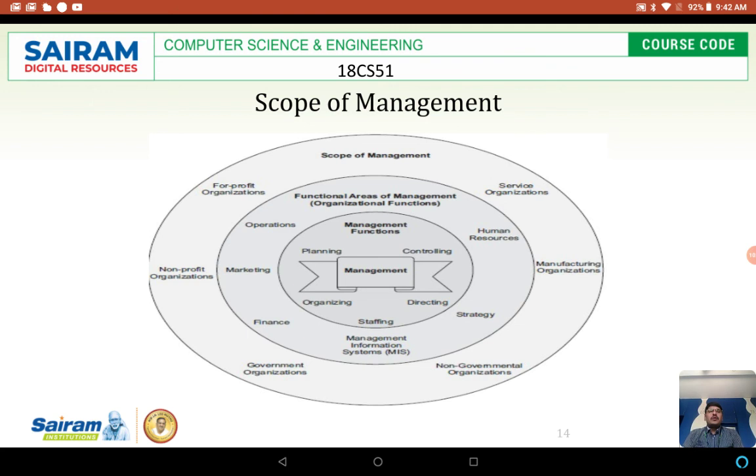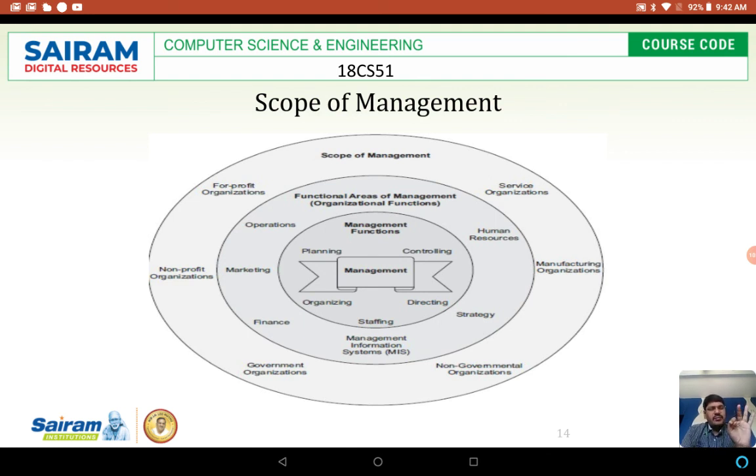Okay, so the functions of management, five functions: POSDC. Planning, organizing, staffing, directing and controlling. And functional areas: operational or manufacturing or production, all three are the same, that is one functional area. Marketing, very important area, is also one of the functional areas.